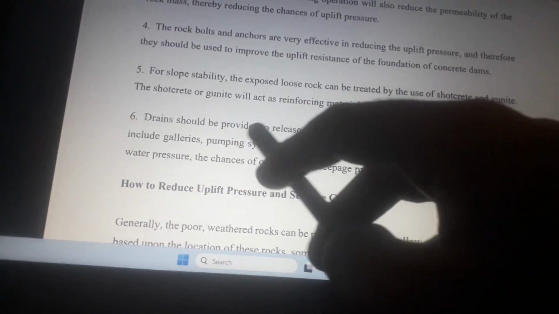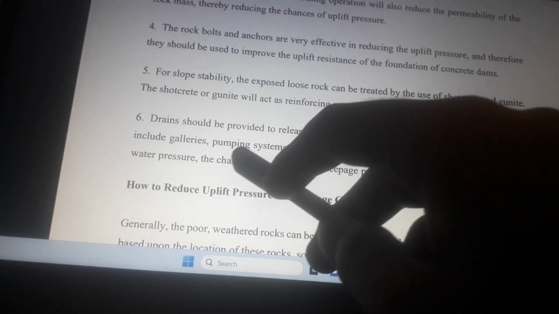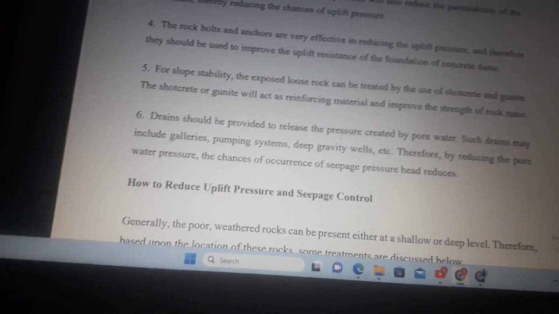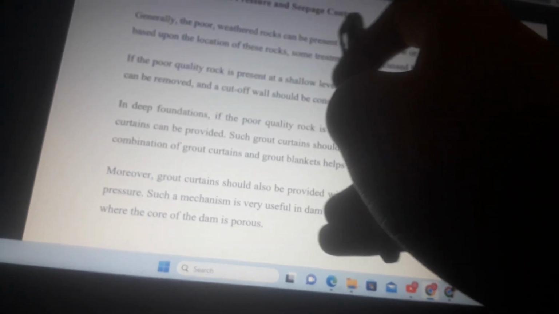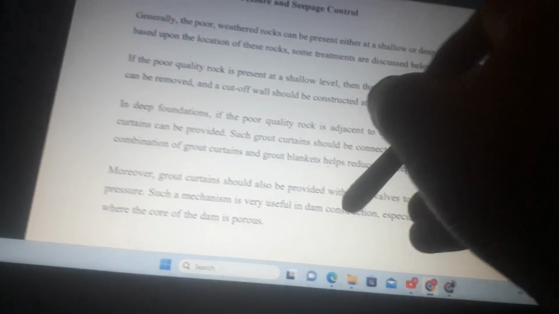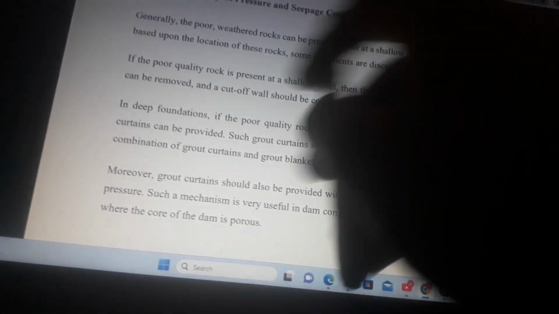Drains should be provided to release the pressure created by pore water. Such drains may include galleries, pumping systems, deep gravity wells, etc. How to reduce uplift pressure and seepage control? Generally, the poor weathered rock can be present either at a shallow or deep level. Therefore, based upon the location of these rocks, some treatments are discussed below.